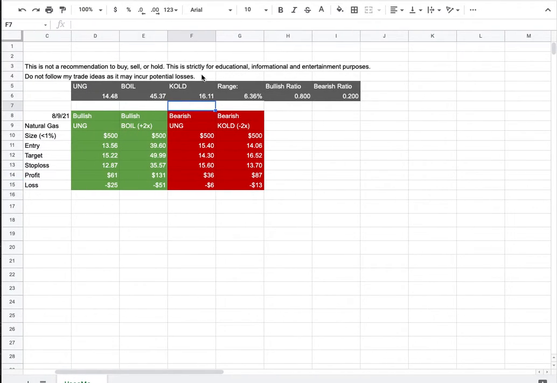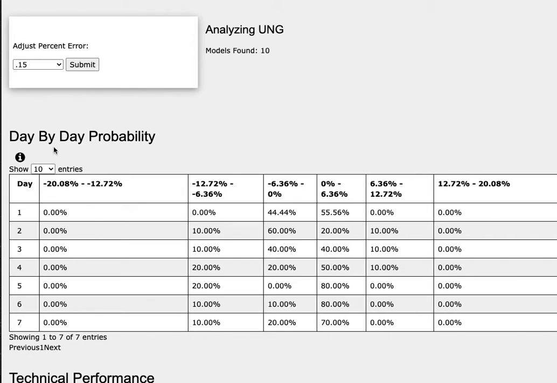So how did I develop these trade ideas? It all comes from the day-by-day probability model. As we progress to the 5th day or week of trading, natural gas has an 80% chance to climb between 0 to 6.4%, and a 20% chance to fall between negative 6.4 to negative